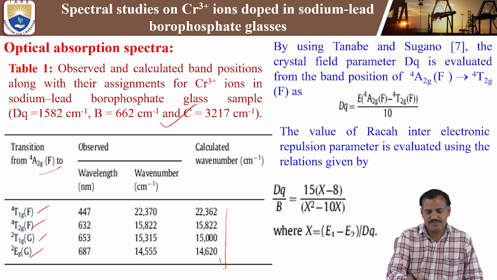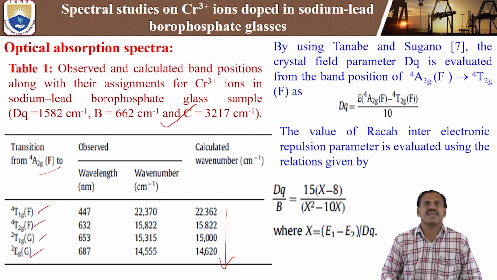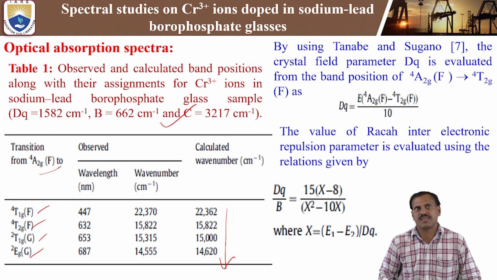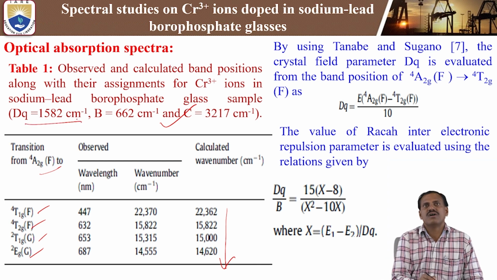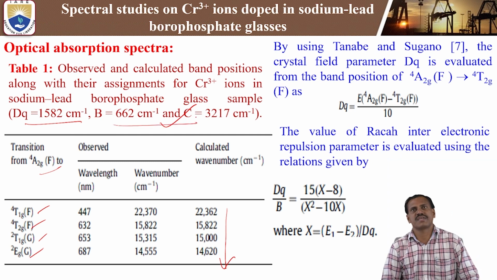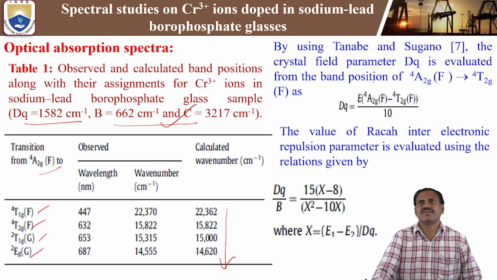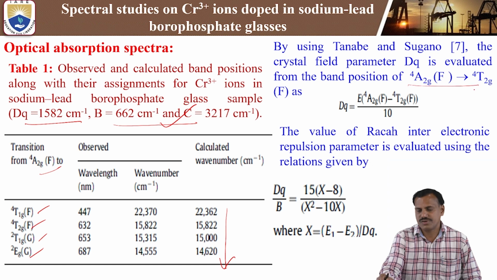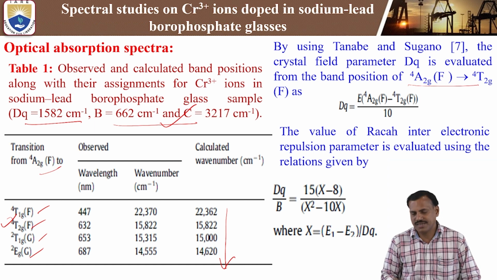This is the calculated wave number by using the Tanabe-Sugano diagram. We can calculate the different energies by using the Tanabe-Sugano diagram. In that diagram, we can calculate the crystal field parameter Dq value, and the Racah inter-electronic repulsion parameters B and C also we can calculate by using the absorption data. So here the crystal field parameter Dq is evaluated from the band position of the ground state from quartet 2g(F) to quartet 2g. So by using this second peak, we can calculate the Dq parameter.